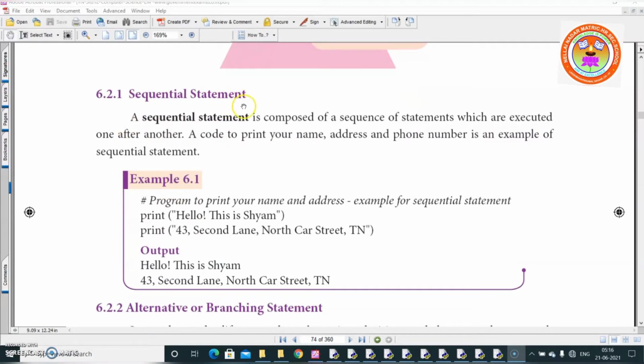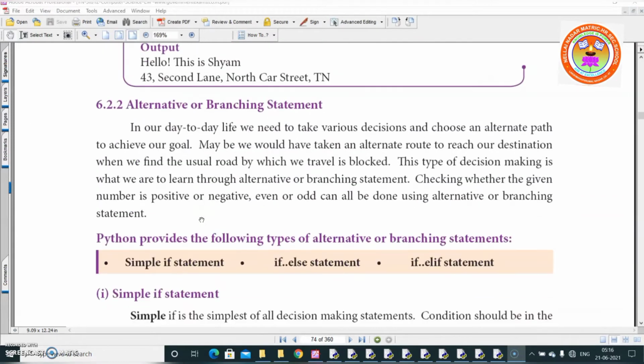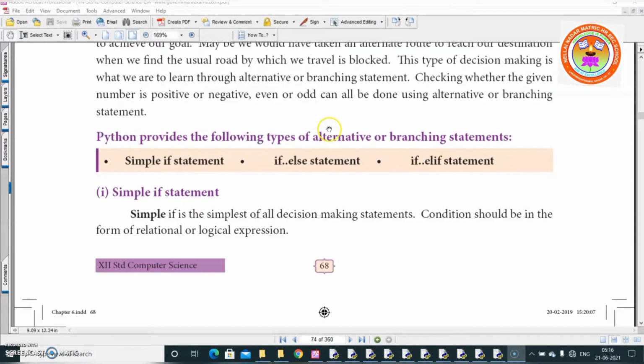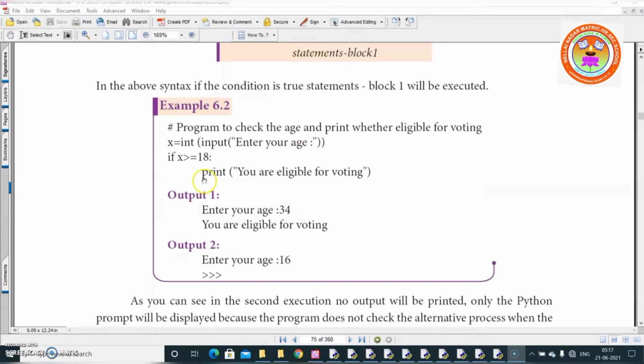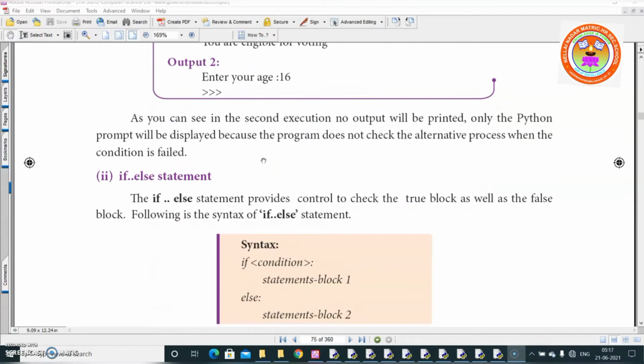Under sequential structure, that is statement, I explained about the program which is given in your textbook, example 6.1. Under alternative or branching statement, I explained three alternative branching statements. One is simple if statement, that is only using if statement. In simple if statement, else statement will not be there. Next is if else statement and if elif statement. Each and every statement I explained syntax as well as the program which is given in your textbook, right?